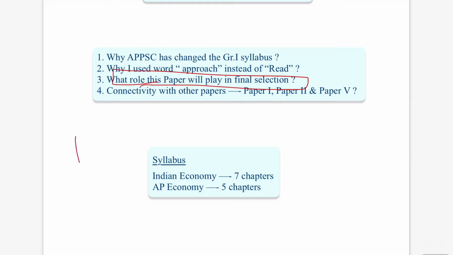If you observe the economy paper, especially the Group 1 economy paper, you have it for 150 marks, and this is a very important paper as far as scoring is concerned. If you have a thorough grip, a good knowledge of economy, and score well in the economy paper, it will leapfrog your rank, and it will be very useful for your final selection. So this is a very important paper as far as your total selection is concerned.